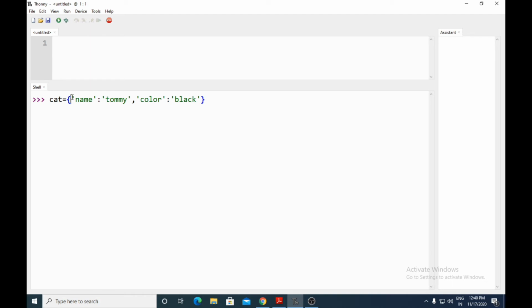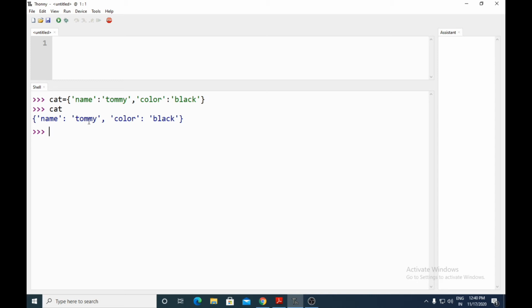So this is a dictionary. A dictionary is nothing but key-value pairs. Here the key I have used is name, and the value is Tommy. Another key I have taken is color, and the other value is black. So this is a dictionary data type variable, cat. When I type the cat variable, it will display the contents of that variable. So this is a dictionary.